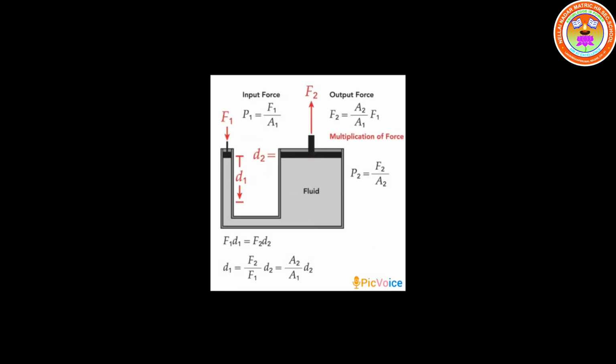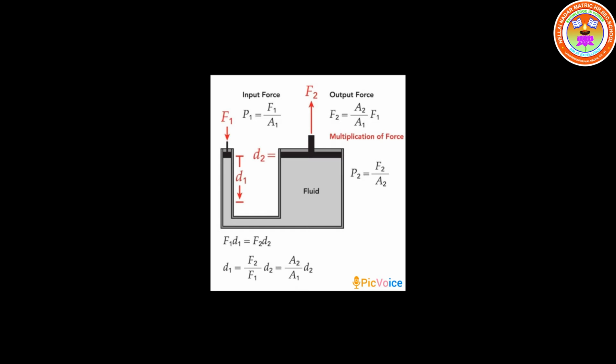Let me pass on to the next topic, which is the hydraulic press. Pascal's law became the basis for one of the most important machines ever developed, the hydraulic press. It consists of two cylinders of two different cross-sectional areas as shown in the figure. Look at the figure. Here we have two cross-sectional areas, one smaller and another larger. The object to be lifted is placed over the piston of large cross-sectional area.